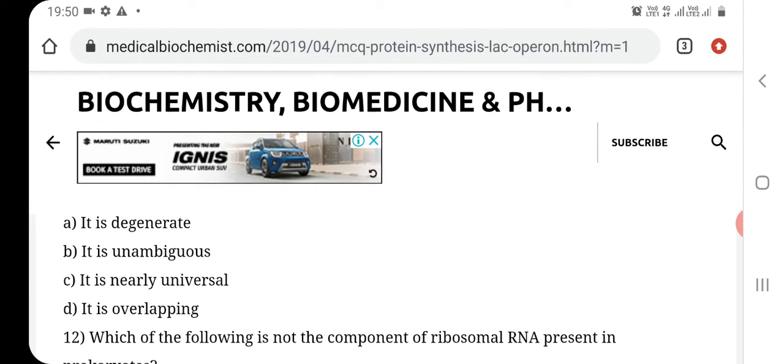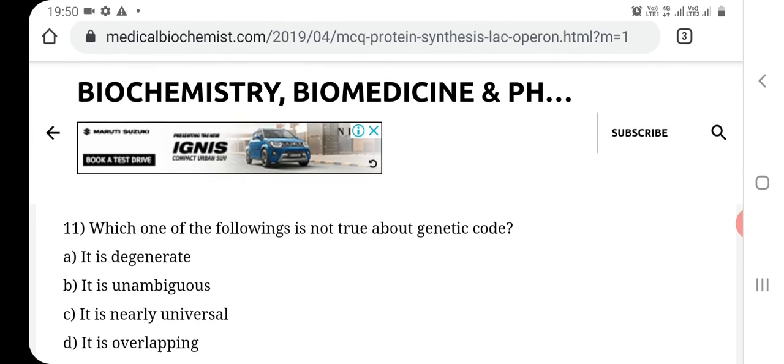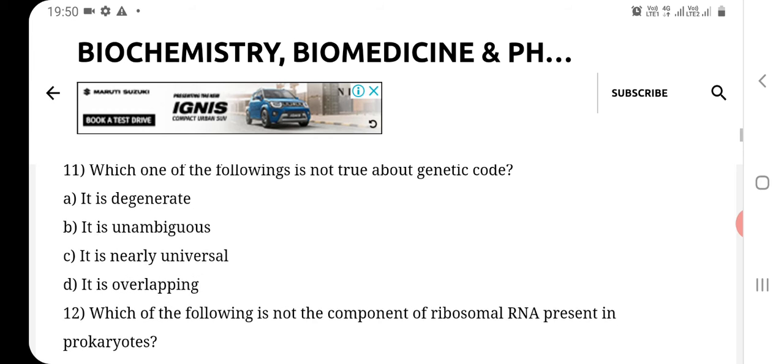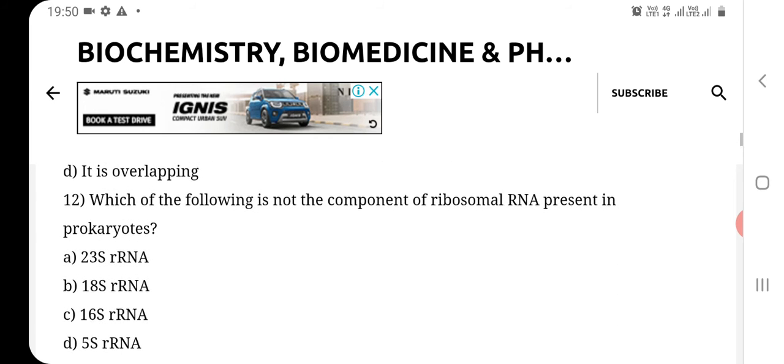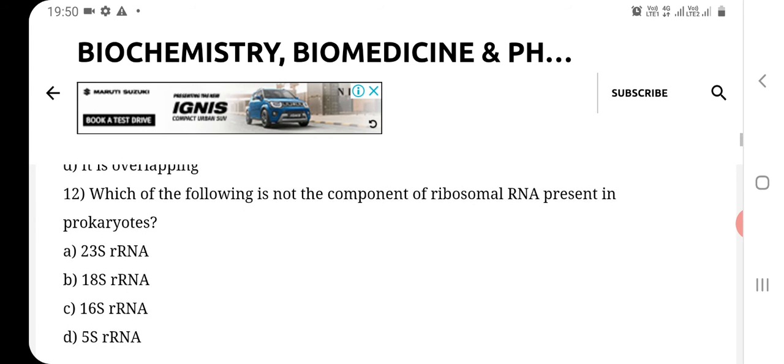So that's why this D option is not correct or not true regarding the genetic code. Question number 12. Which of the following is not the component of ribosomal RNA present in prokaryotes?